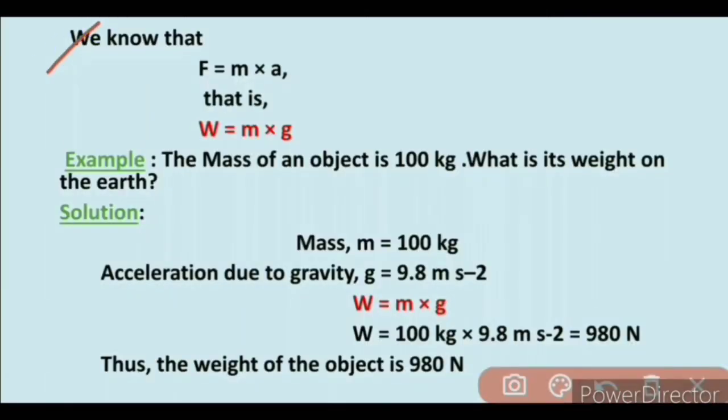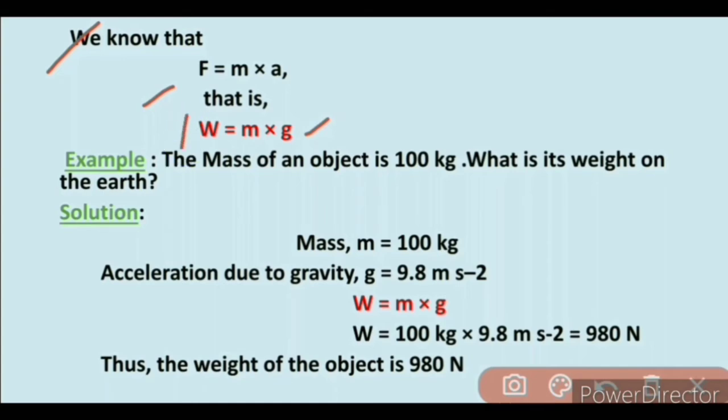We know that F is equal to m into a from Newton's second law of motion. Here F is the force applied on the object, m is the mass of the object and a is the acceleration due to gravity. So from here we replace the force applied on the object with the weight of the object, and we replace the acceleration with lowercase g, which is acceleration due to gravity.